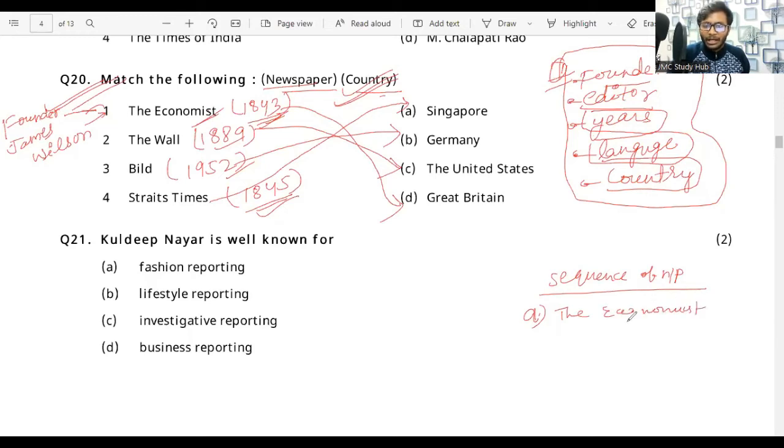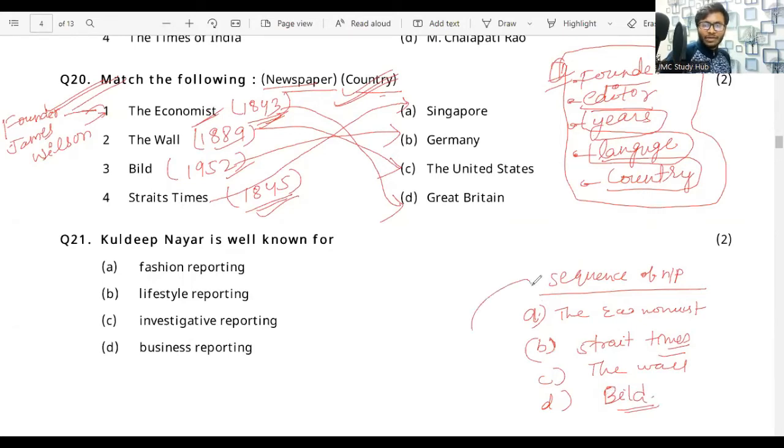And then B, that is Straits Times. ठीक है, आप लोग सीक्वेंस में भी लिख लीजिए, that is important. Now the Wall Street Journal, and the last, that is the Bild. Okay, sequence questions can also be asked to you. Yes, Manju is saying the Economist, Straits Times, the Wall Street Journal and the Bild. Okay, very good, great.